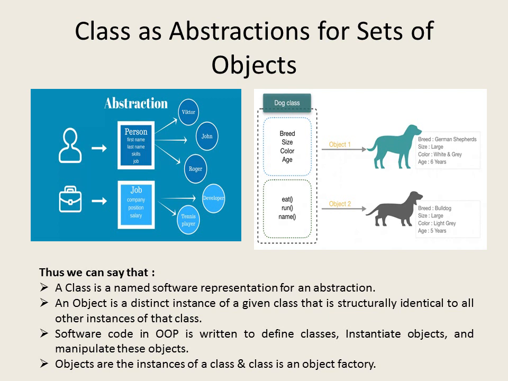And class is an object factory. We know a factory produces many items. So what do we mean by object factory? Factory of objects. We are saying that class is a factory of objects, means class is producing a number of objects.